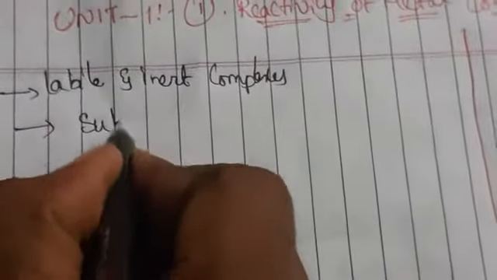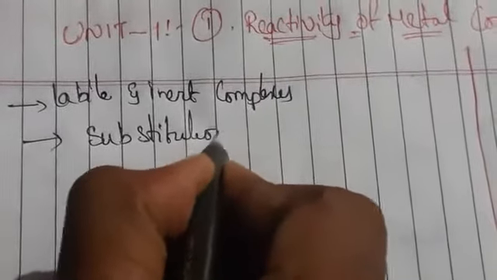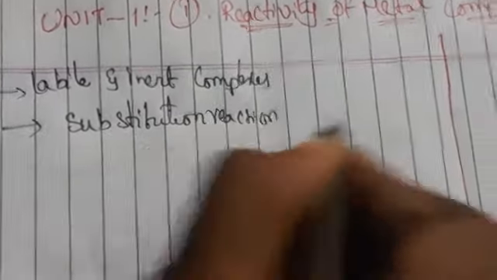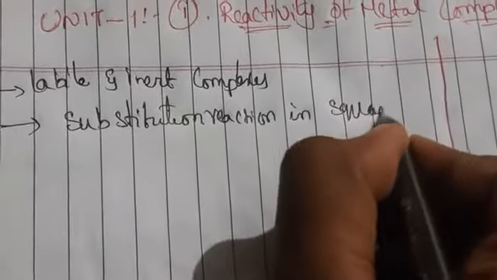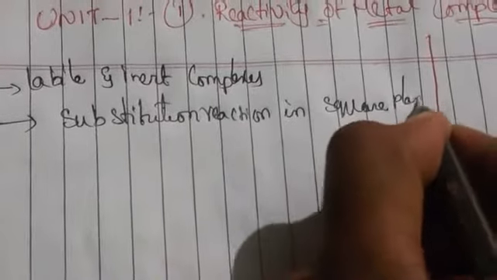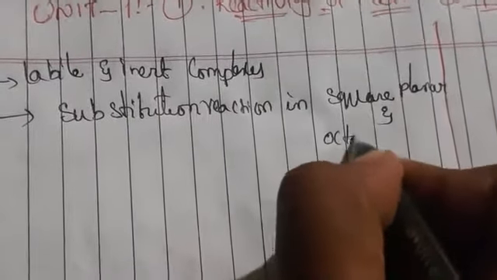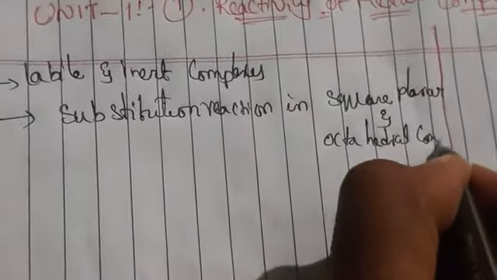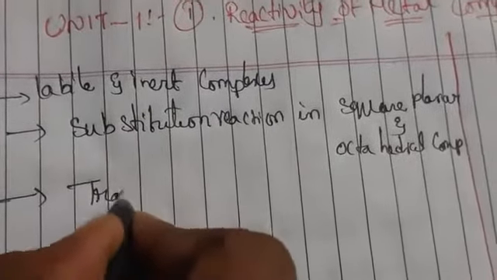substitution reactions in square planar and octahedral complexes, and next one, trans effect and its applications.